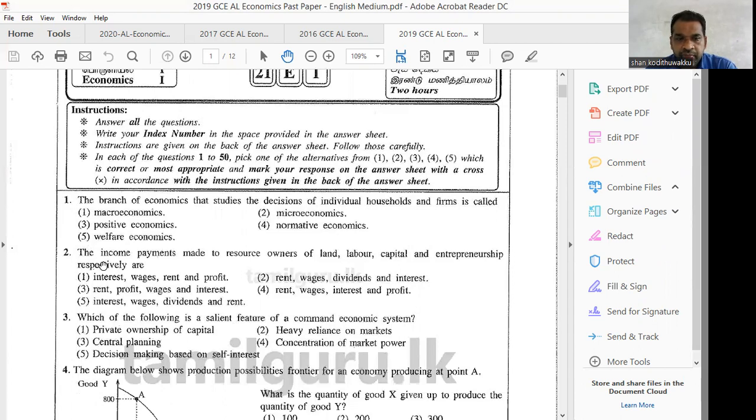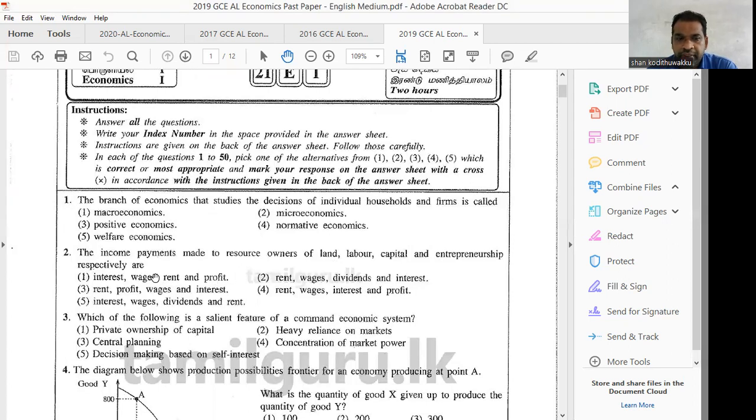Question number 2. The income payments made to resource owners of land, labor, capital, and entrepreneurship, respectively. If you take the factors of production, the return for each factor of production, you have to select, for land, the return will be rent.